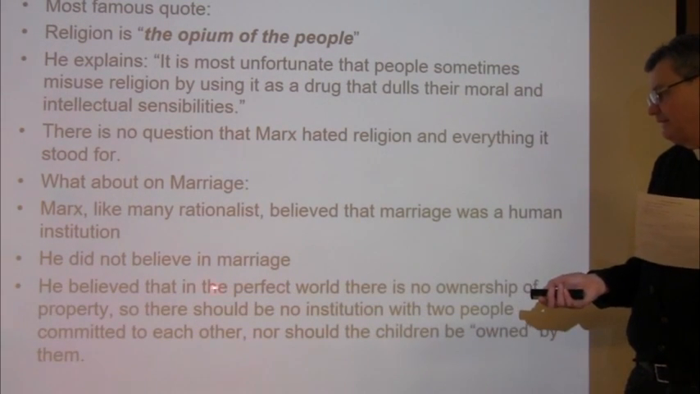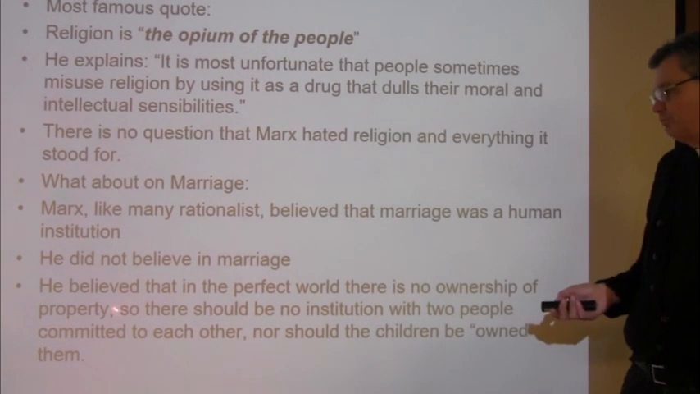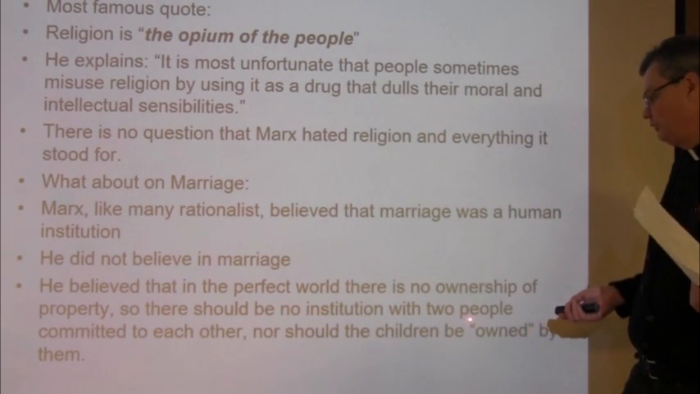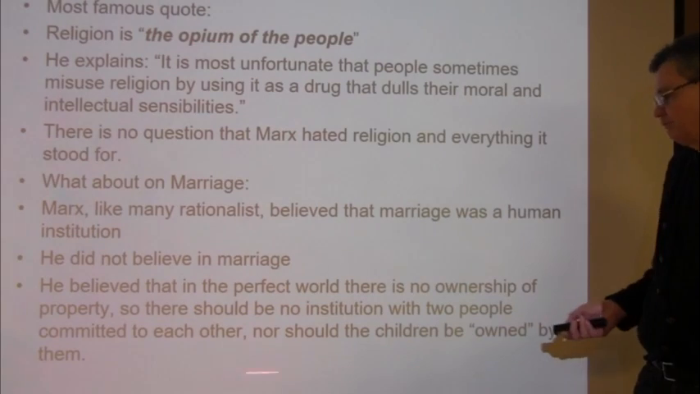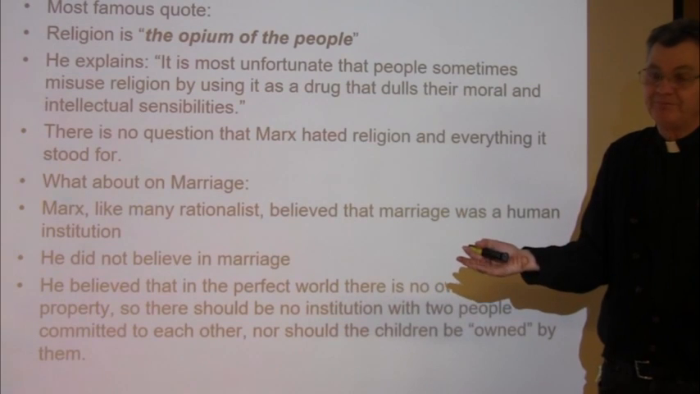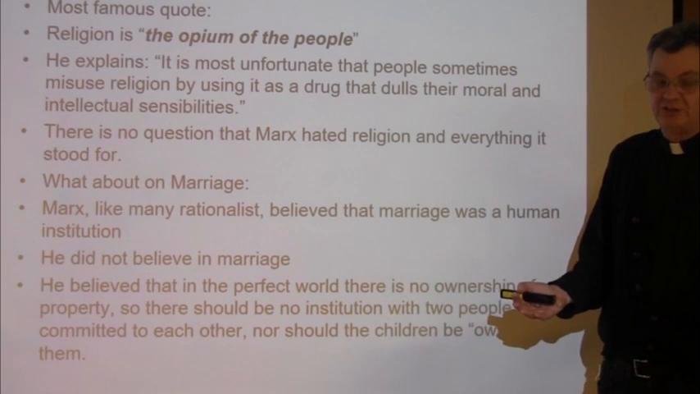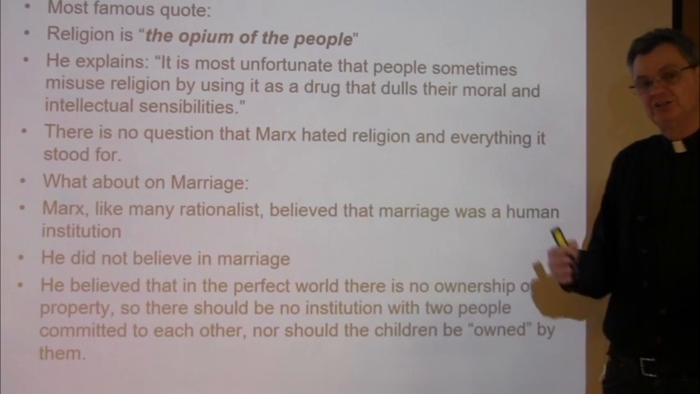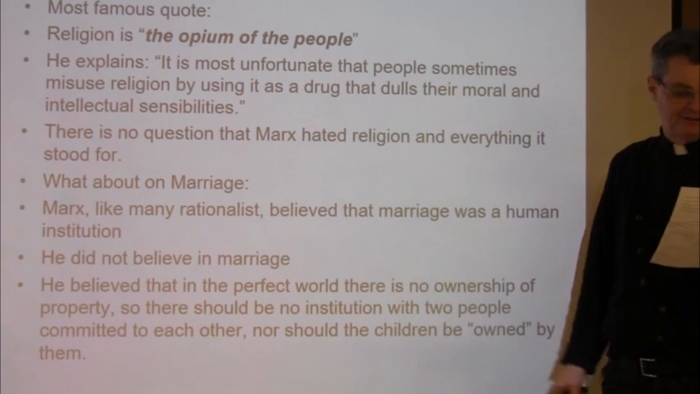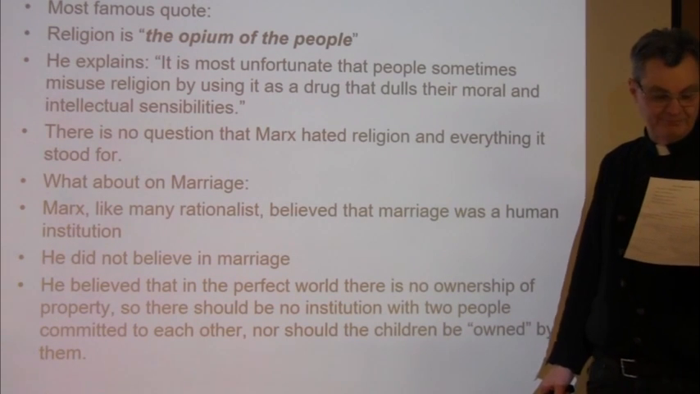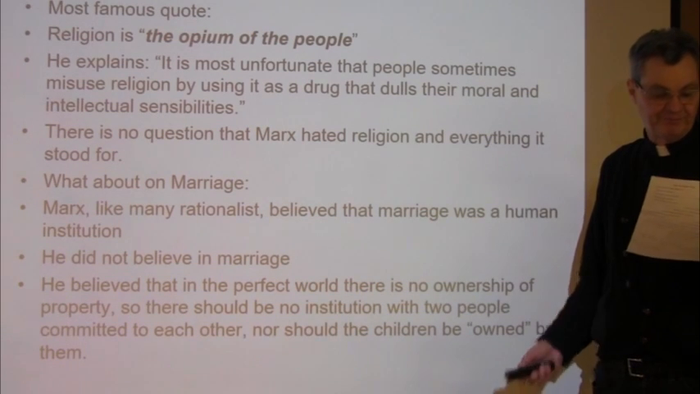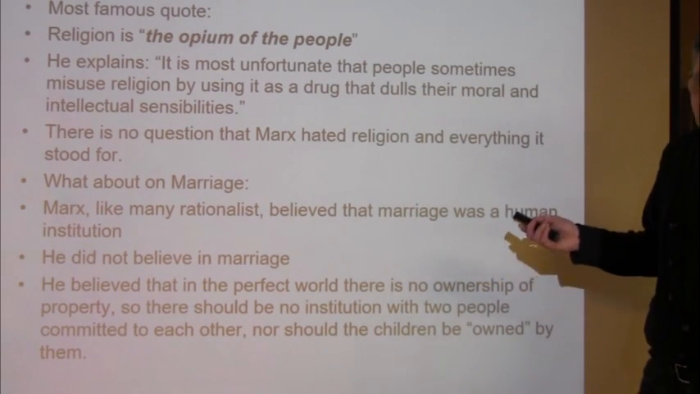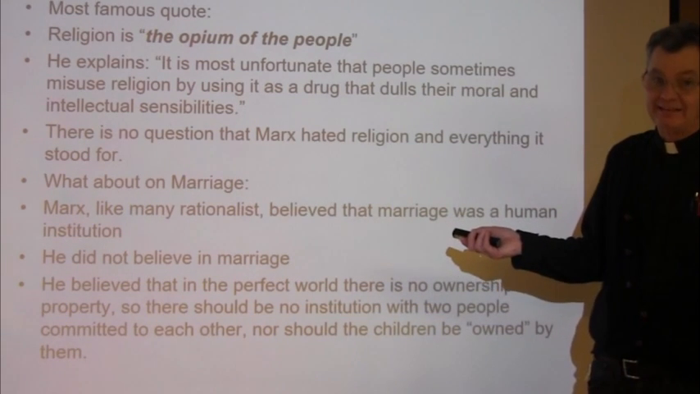So he believed that in the perfect world there is no ownership of property. So there should be no institution with two people committed to each other, nor should the children be owned by the parents. Because there's no ownership, there should be no commitment to each other, no bond, and their children should not have a bond towards the parents. So the other question was, should couples have any concern for their children? No. So let's talk a little bit more about Marx's own life, seeing that he really hated capitalism.